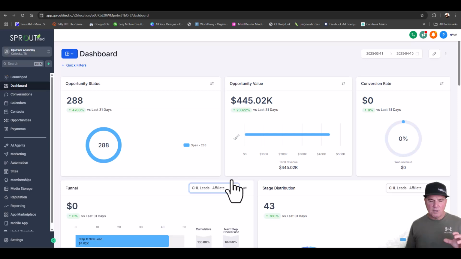So we'll jump in and we're going to go through this step by step. You don't need to be a marketer. You don't need to be an IT guy. You can be a 15-year-old doing this. If you've got just a little bit of knowledge, you can walk through these steps.